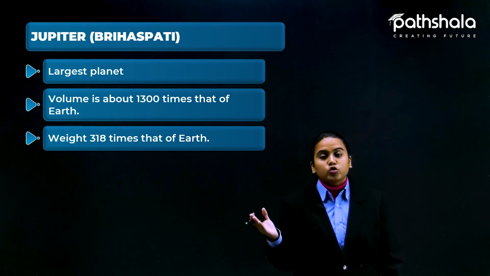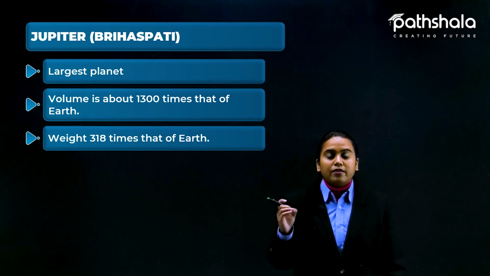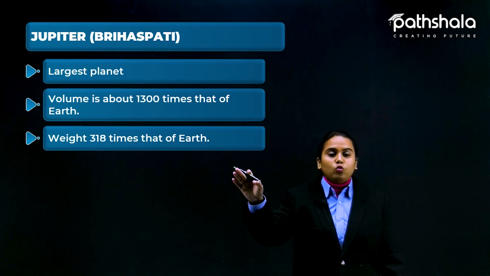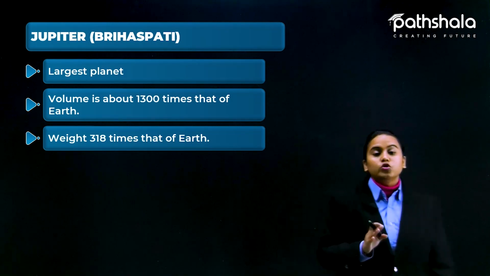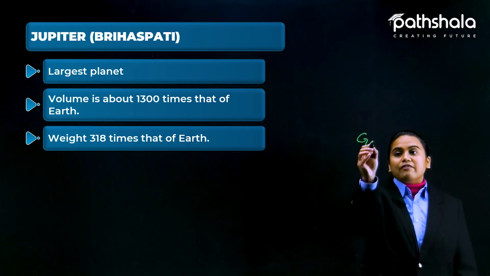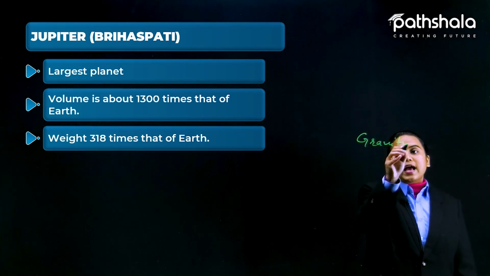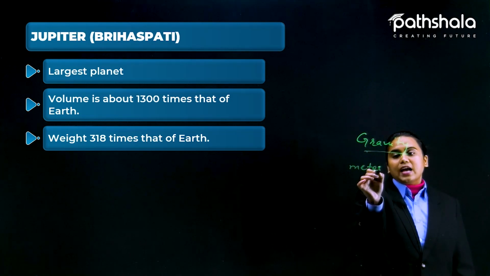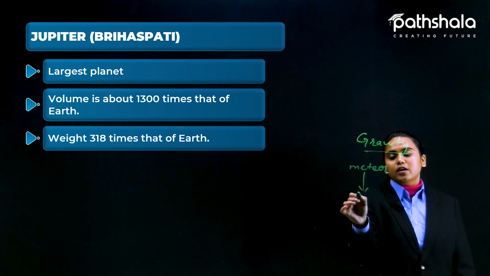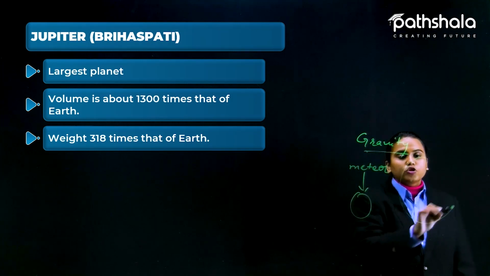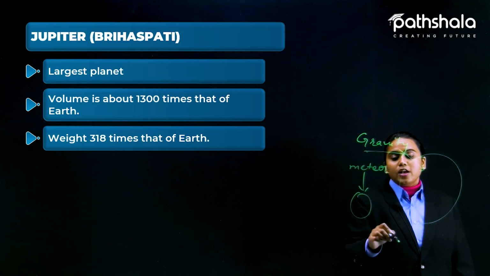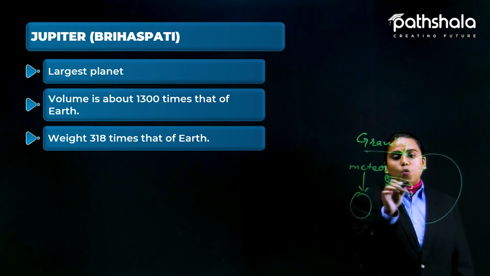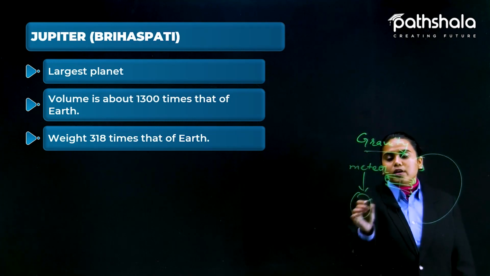Its mass is also very big, like 318 times that of Earth, and because of that it has a huge gravity, and that gravity helps protect us from the meteors that are coming towards planet Earth. Because Jupiter has lots of gravity, small meteors will be pulled towards it, not towards our Earth.